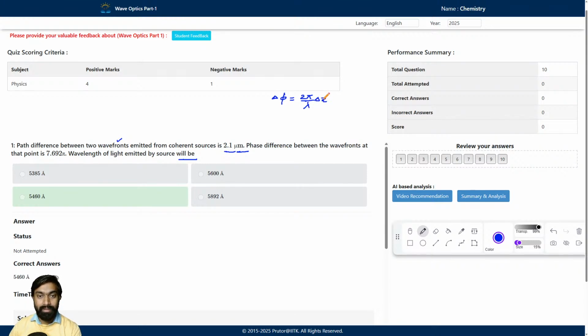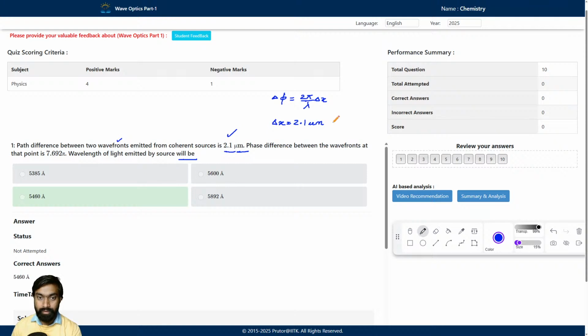So just put the given terms here. We know delta x is 2.1 micrometer, and micrometer means 10 to the power minus 6.